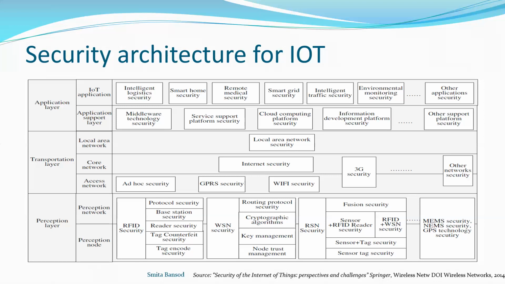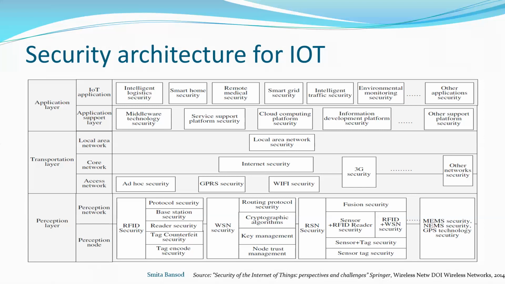Then the next layer, that is transportation. If we are talking about the access network, related to that there is ad hoc security, GPRS security, and Wi-Fi security. When we are using Wi-Fi, we use WEP, that is wired equivalent privacy, which provides security to our Wi-Fi, and we give a password through which we can access the Wi-Fi. In this way, we are providing authentication for that particular Wi-Fi device. Likewise, we have to think how we can enhance that. This is our major goal.